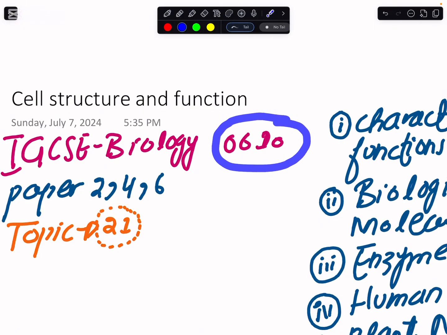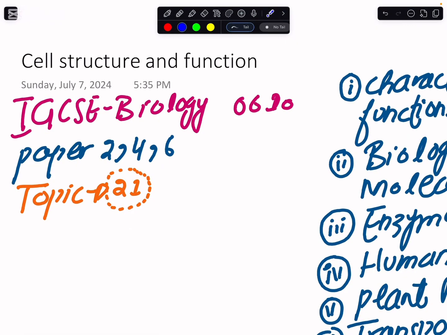And here you should remember the code 0610. And I hope at this point you all know that you have your paper 2, 4, and 6. Paper 2 would be the MCQ, 4 would be the theory paper, and 6 would be the alternative to the practicals. You are not required to do any practical, although there is a choice in IGCSEs, but you are given a practical based exam that you have to crack for this paper 6.